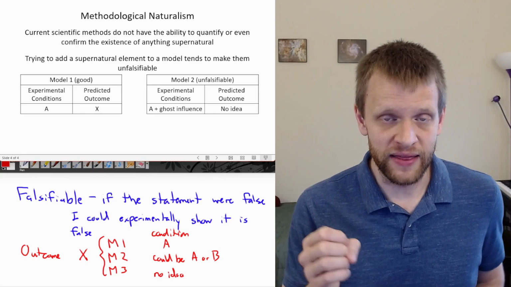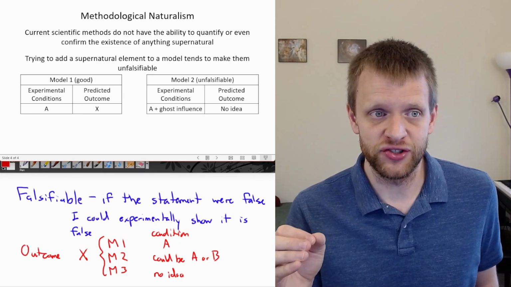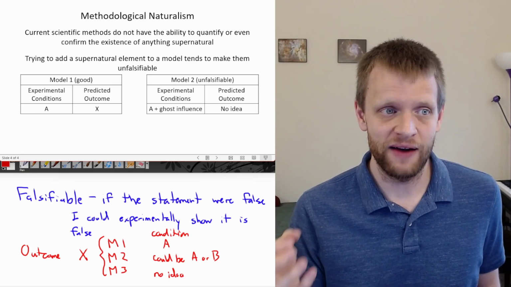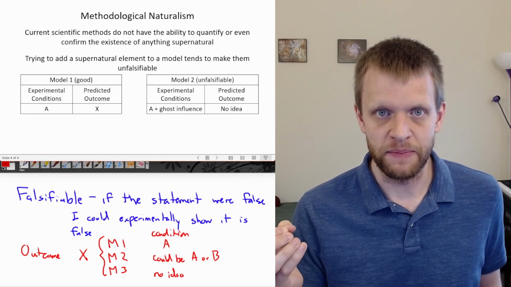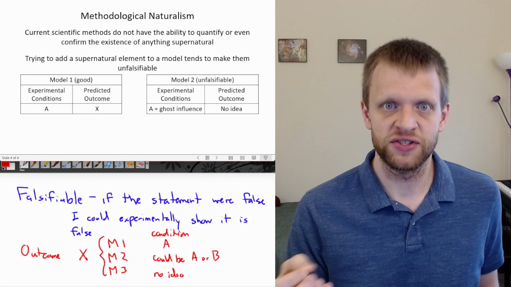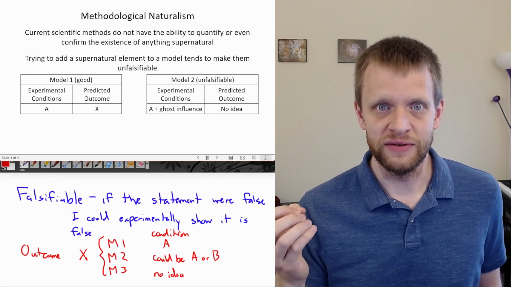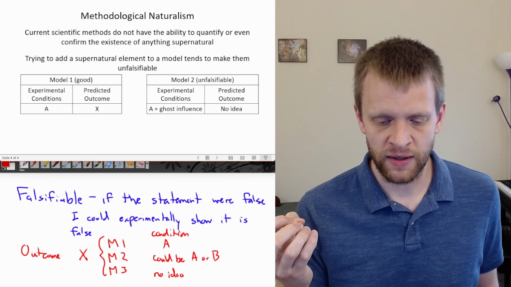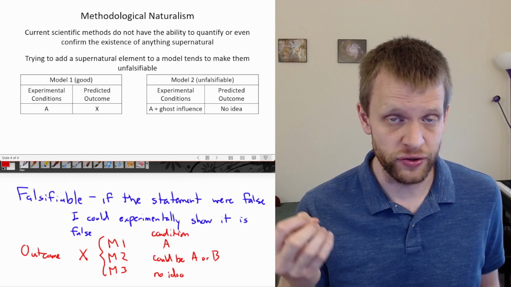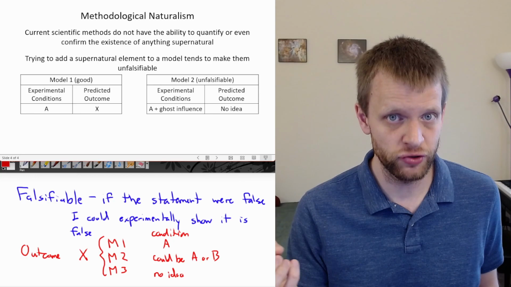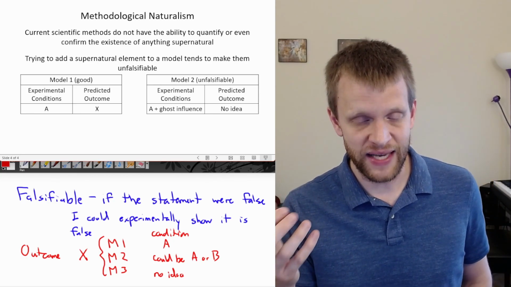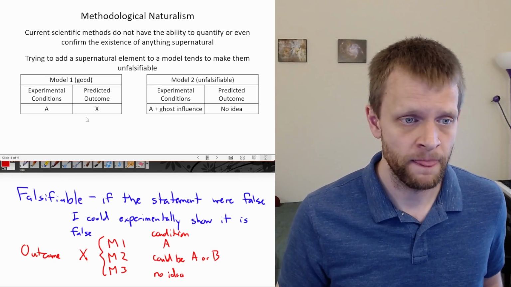And this is why science relies on this methodological naturalism, that we only have the tools right now to be able to test and investigate natural, physical potential causes. Those are the only things that we have the ability to measure. Those are the only things that we have the ability to test in these particular ways.